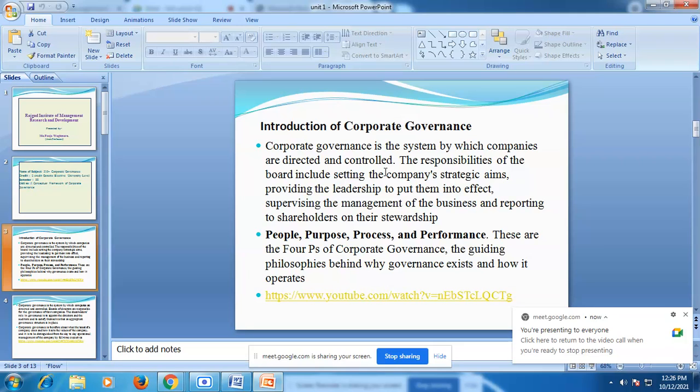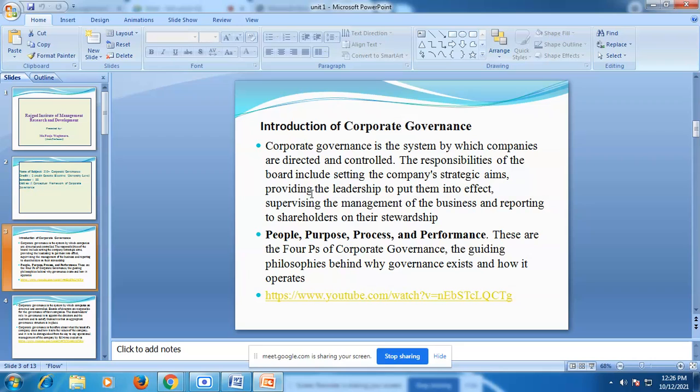Corporate governance is just a system by which a company is directed and controlled. It is a higher level of management. This is one kind of system in which controlling and directing are included. The responsibility of the board includes setting the company's strategic aims, providing the leadership to put them into effect, supervising the management of the business and reporting to the shareholders on their stewardship.